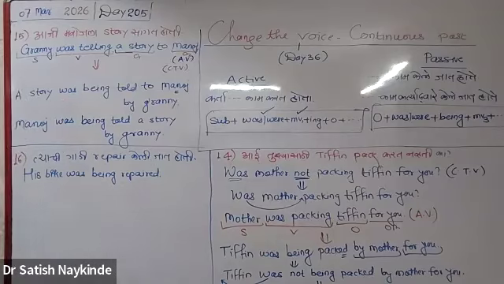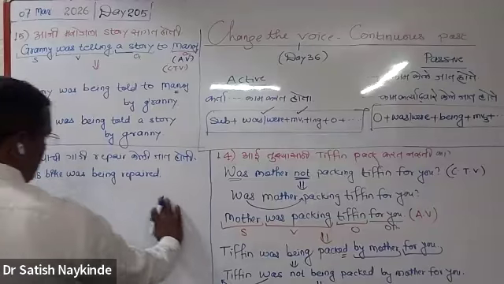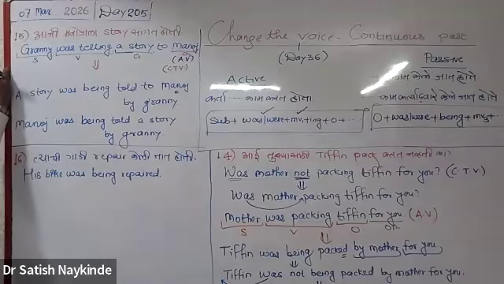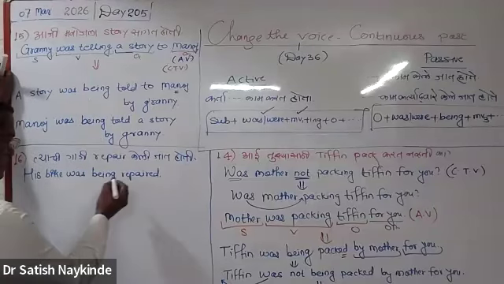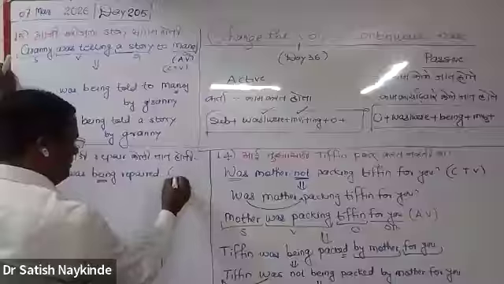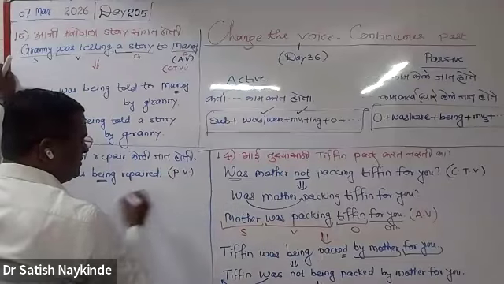So the English version would have been: his bike was being repaired. As this is a simple sentence, no negative, no question, it is in original form. So once the sentence is in original form, we can try to recognize whether it is active voice or passive voice. Tell me, active or passive? Passive. Clearly mentioned being plus third form. So it is of course passive voice.